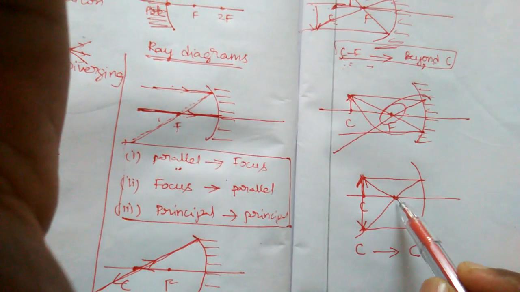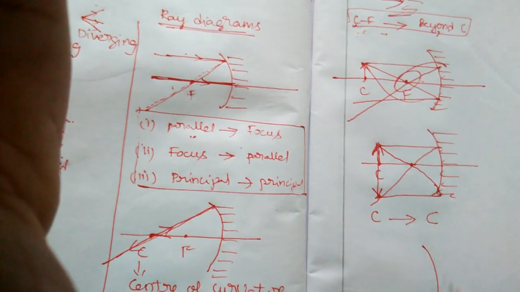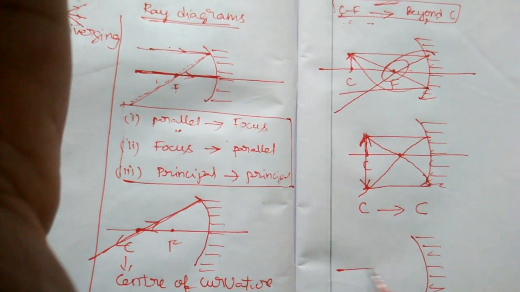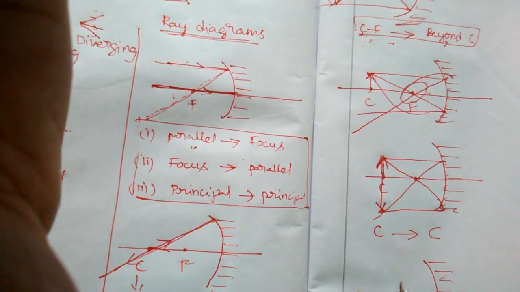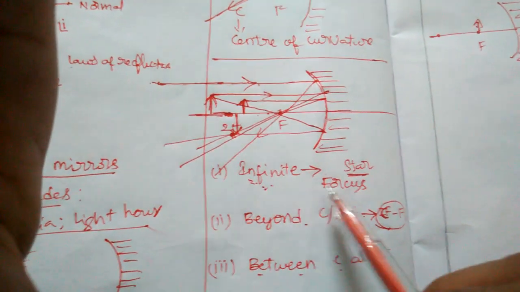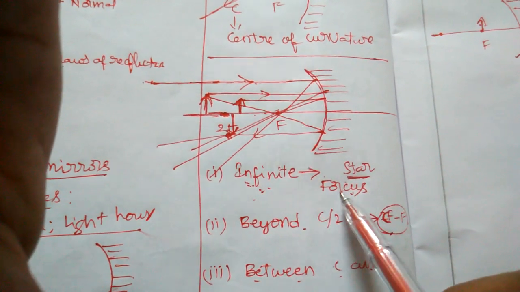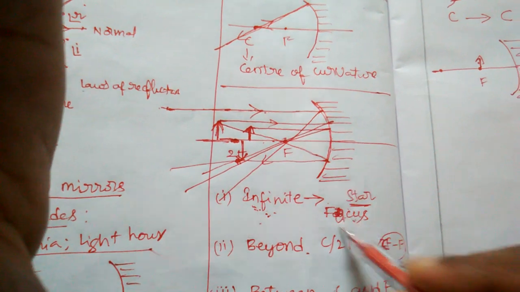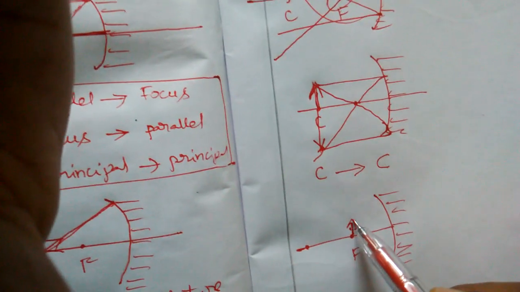But when you place it at F, now I placed the object at F. This is the converse of the first one, because when I placed the object at infinite distance, it gives the image at the focus. What is the converse of this one? When I place the object at the focus, it will give the image at infinite distance. See.